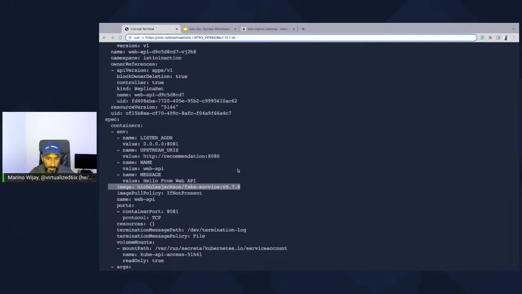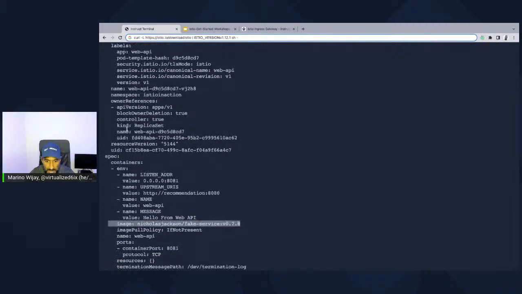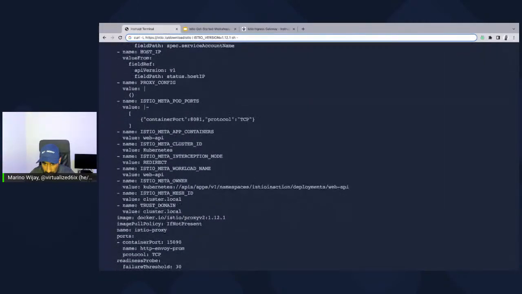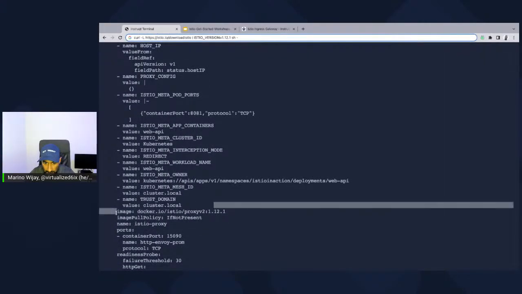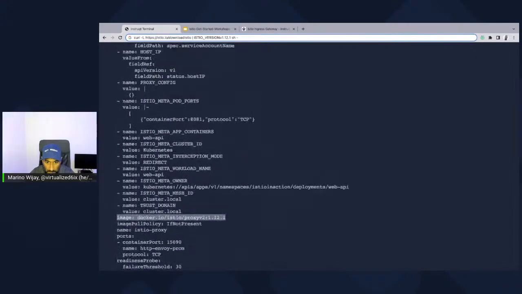okay, if we look down a little bit further, I'm not sure why my mic is doing that again, but we will see another container image. Let's find it. Here we go. If you see this, right? And it's under which field? Where are you?